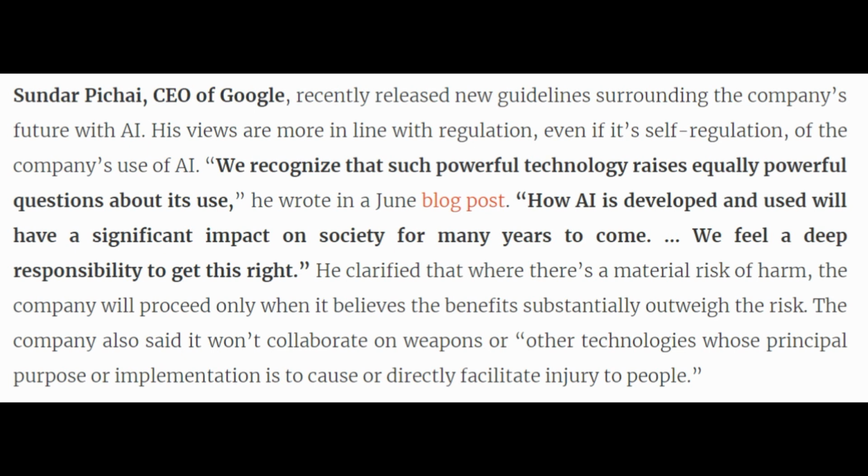We feel a deep responsibility to get this right." He clarified that where there is a material risk of harm, the company will proceed only when it believes the benefits substantially outweigh the risk. The company also said it won't collaborate on weapons or other technologies whose principal purpose or implementation is to cause or directly facilitate injury to people.